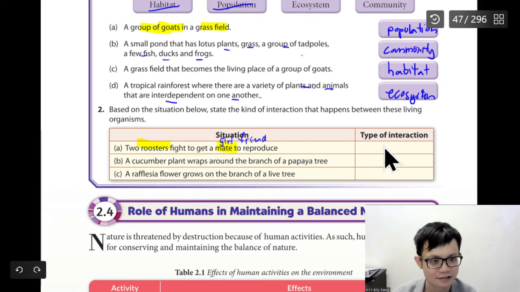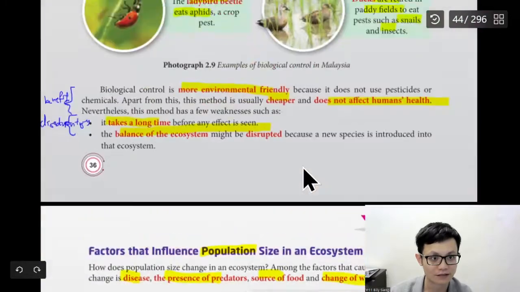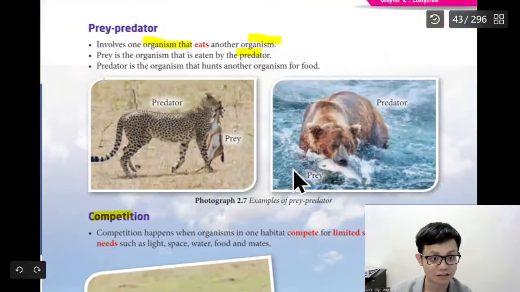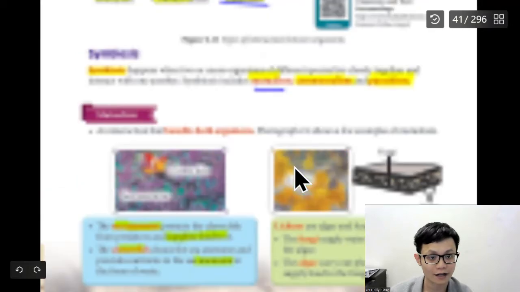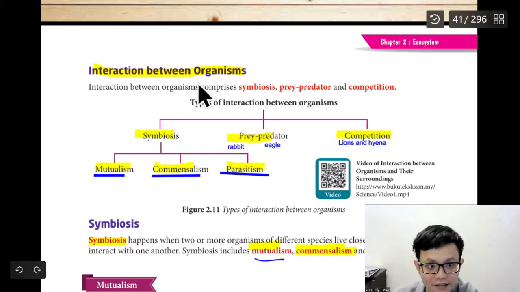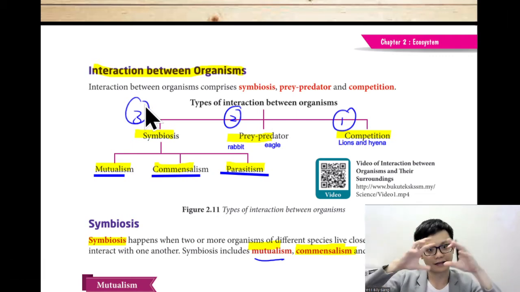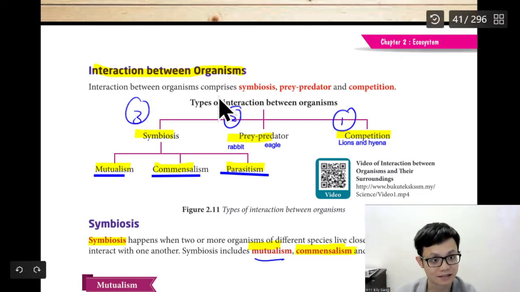So what is this interaction? Ask yourself, what's the answer? Two roosters fight. Let's see whether we still remember the relationships we learned a lot. There are three types of relationship, correct or not? We have competition, we have prey predator, and symbiosis. So rooster and rooster fight means they are from the same species. So this is competition. So let's write it down. Competition.